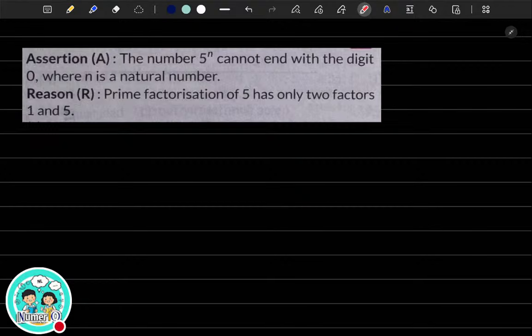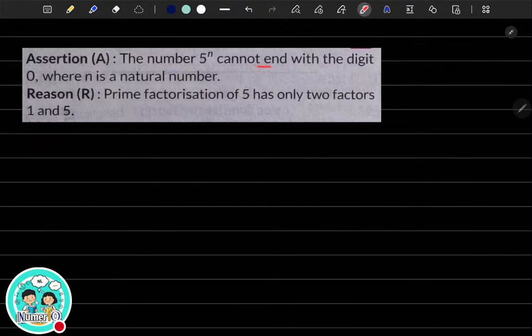Read it thoroughly. What is the assertion statement? The assertion statement is: the number 5 to the power n cannot end with the digit 0, where n is a natural number. And the reason is: prime factorization of 5 has only two factors, 1 and 5 respectively. Now tell me, what is the correct answer for this?